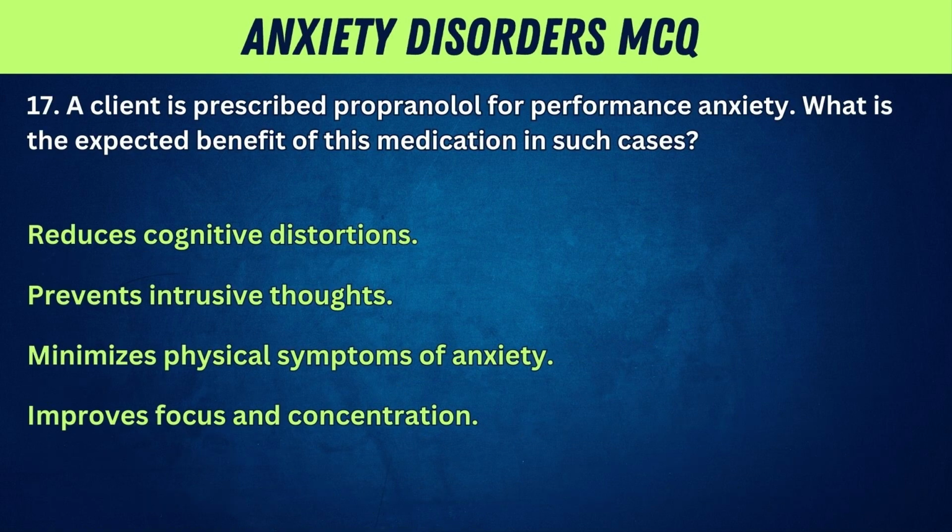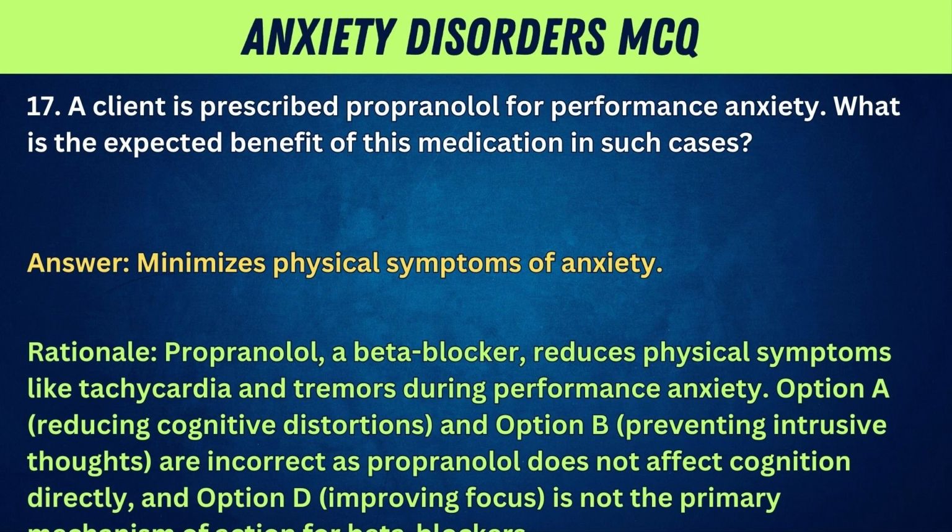17. A client is prescribed propranolol for performance anxiety. What is the expected benefit of this medication in such cases? Reduces cognitive distortions, prevents intrusive thoughts, minimizes physical symptoms of anxiety, improves focus and concentration. Answer: minimizes physical symptoms of anxiety. Rationale: propranolol, a beta blocker, reduces physical symptoms like tachycardia and tremors during performance anxiety.